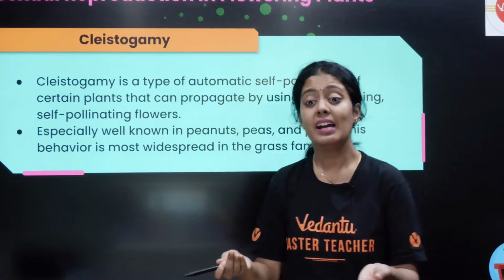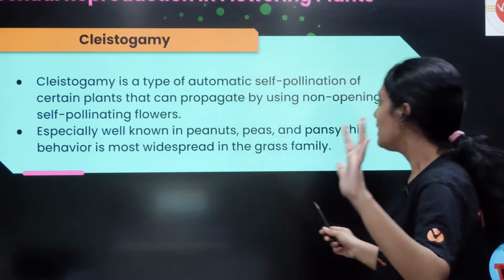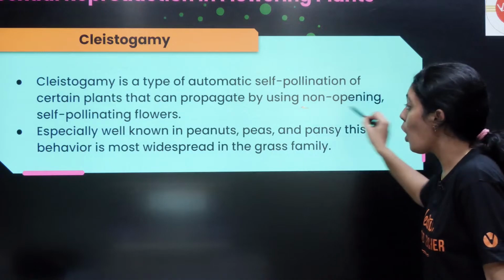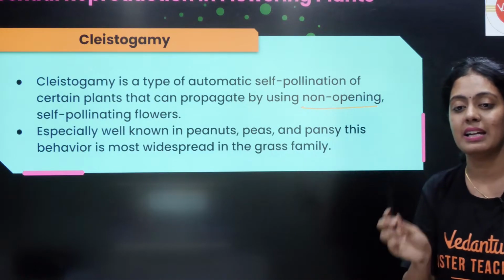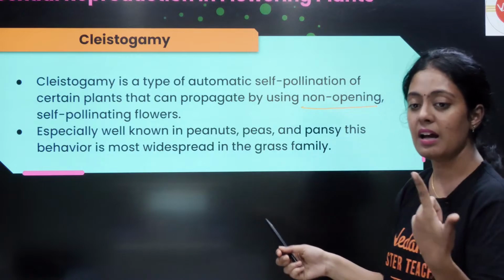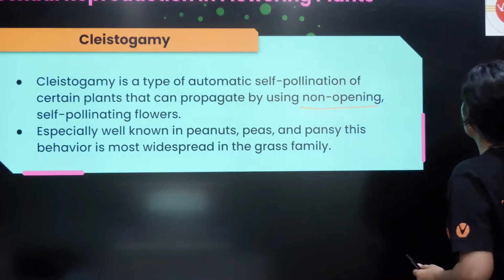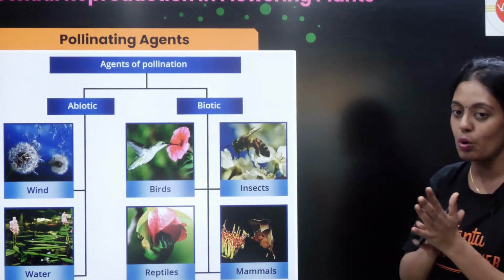It is an automatic self pollination of certain plants that propagate by non-opening of the self-pollinating flower. The flower does not open. It is known in pea, peanuts. We will look at this kind of cleistogamy. So I believe everyone understands cleistogamy and chasmogamy.